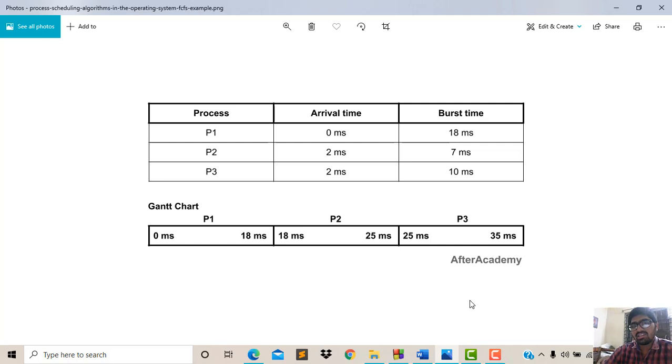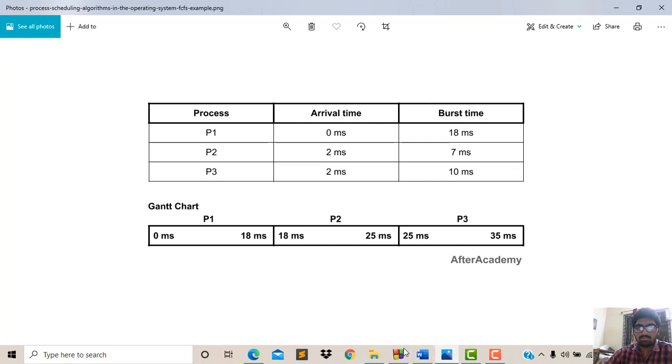Now when we calculate the average waiting time, the P1 waiting time is 0 milliseconds because it has no waiting time, as 0 milliseconds is the arrival time of P1. The waiting time of P2 is 18 and of P3 is 25. Now when we add them and divide by 3, we get the average waiting time.